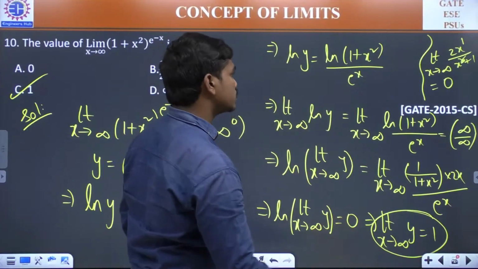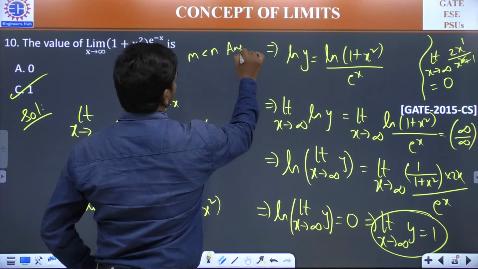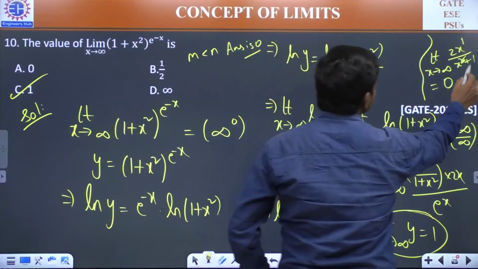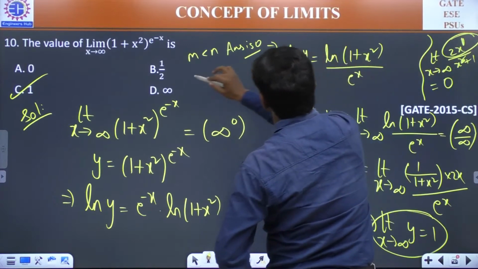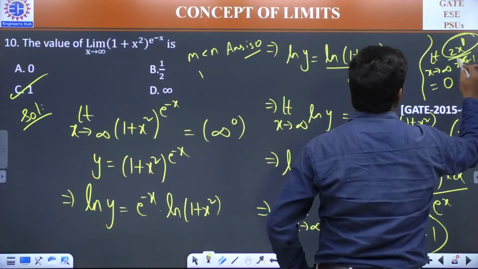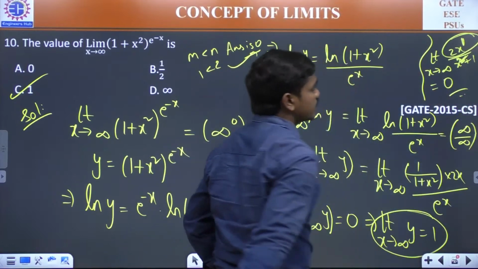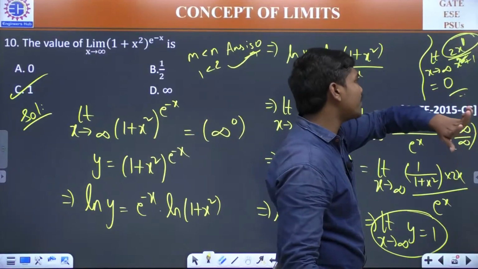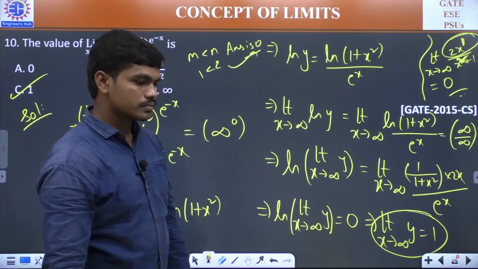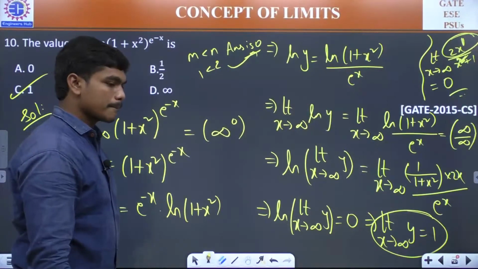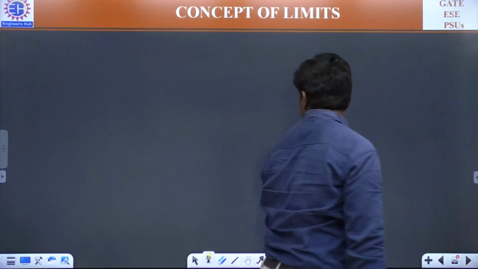One into 2. No, see here. I told you if m is less than n, answer is 0. Correct? So if you see here, the numerator is a linear polynomial, means the degree is 1. Highest degree is 1. So m value is 1. And in the denominator, the highest degree is 2. So 1 is less than 2. The answer for this limit is 0. The ratio of constants 2 by 1 is only valid when both are of same powers. But numerator is having lesser power here. So we are going for the next question.